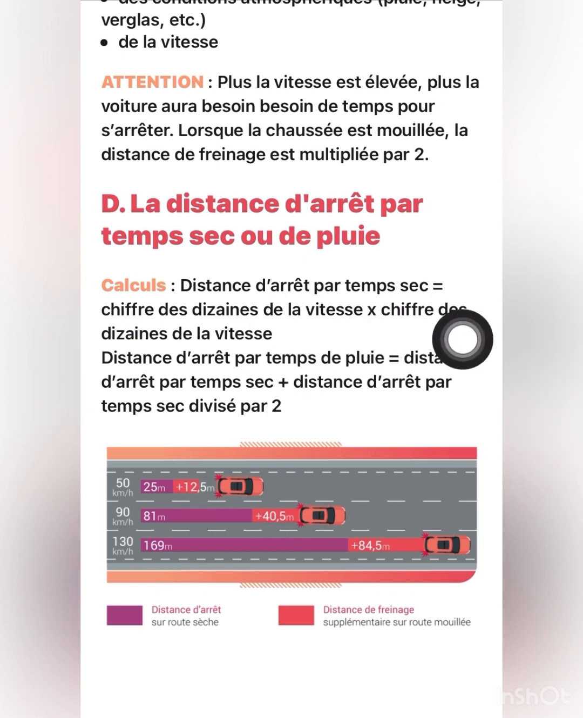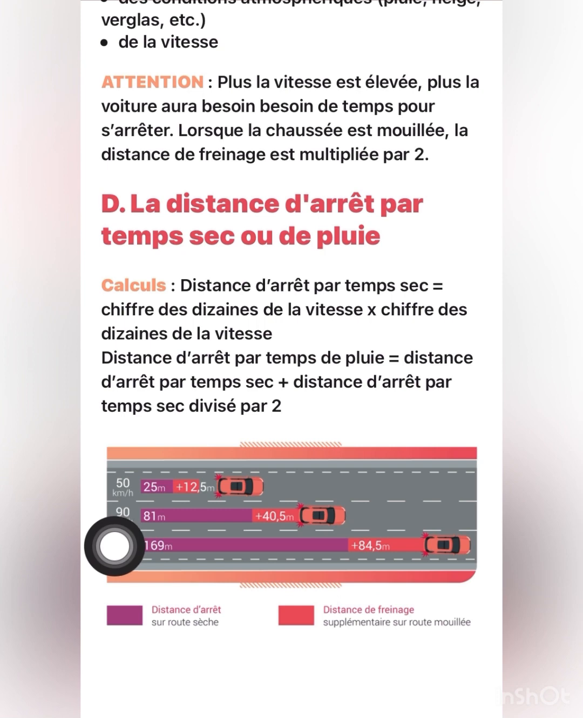And this is the diagram that explains it. At 50 kilometers, the stopping distance is 25 meters. How did they get it? This 5 multiplied by 5 gives you 25. Then this 25 divided by 2 will give us 12.5. That is it. The same thing at 90.